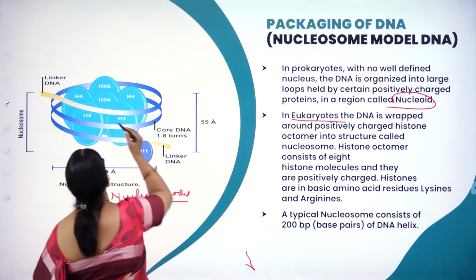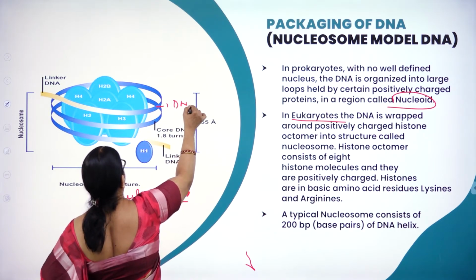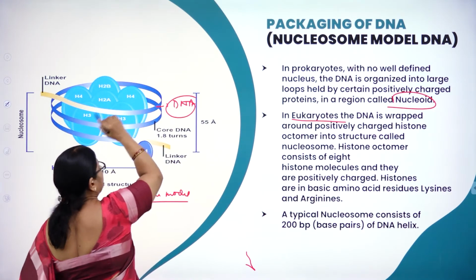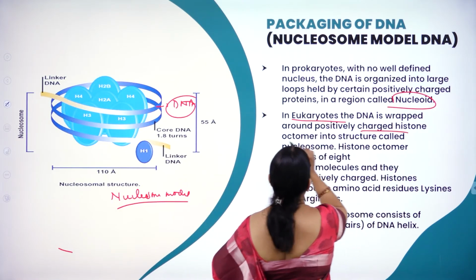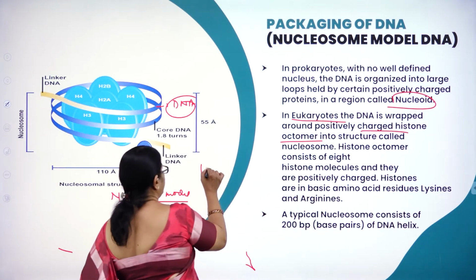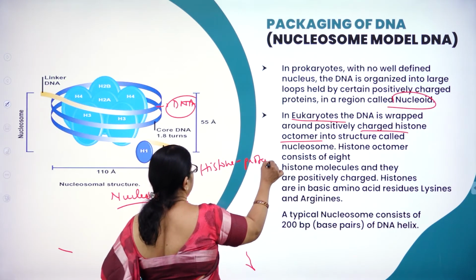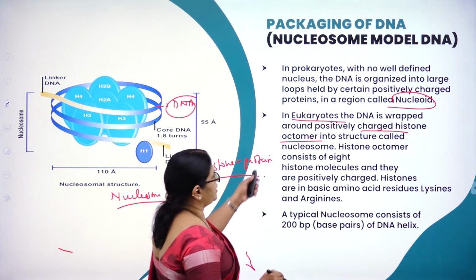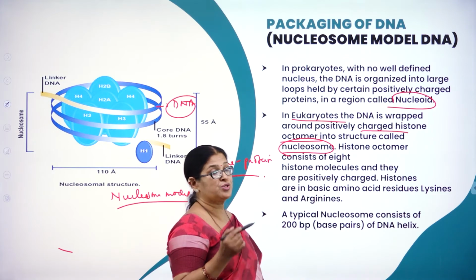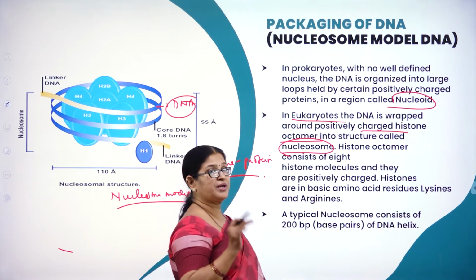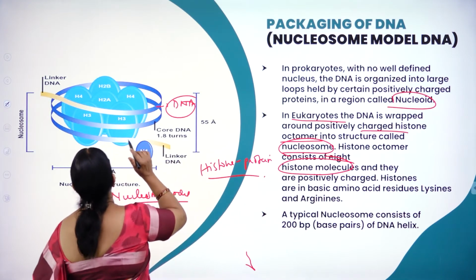Here you can see that this is the DNA. The DNA is wrapped around the protein units, positively charged histone octamers. Histone means what? Histone is nothing but a protein. Histone octamer forms a structure called nucleosome. Hence the name nucleosome model. Histone octamer consists of what? 8 histone molecules. Here you can see.